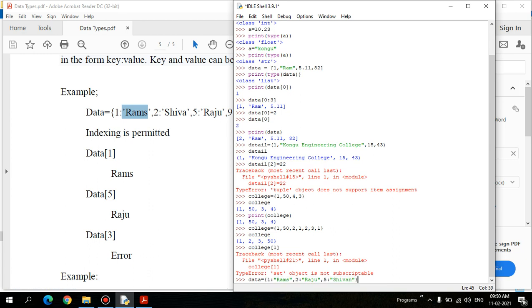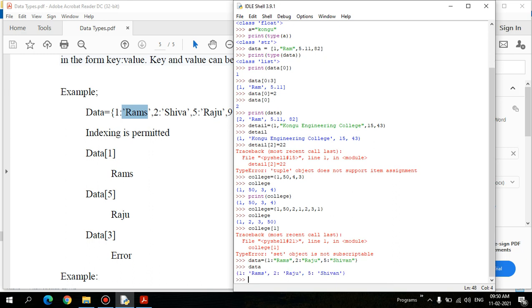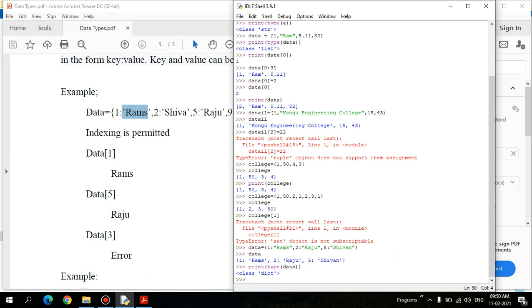Okay, so let's close this dictionary, and let's print data alone, just the entire data. It will print the entire information in the dictionary. And if I print the type of data, it is a dictionary data type.